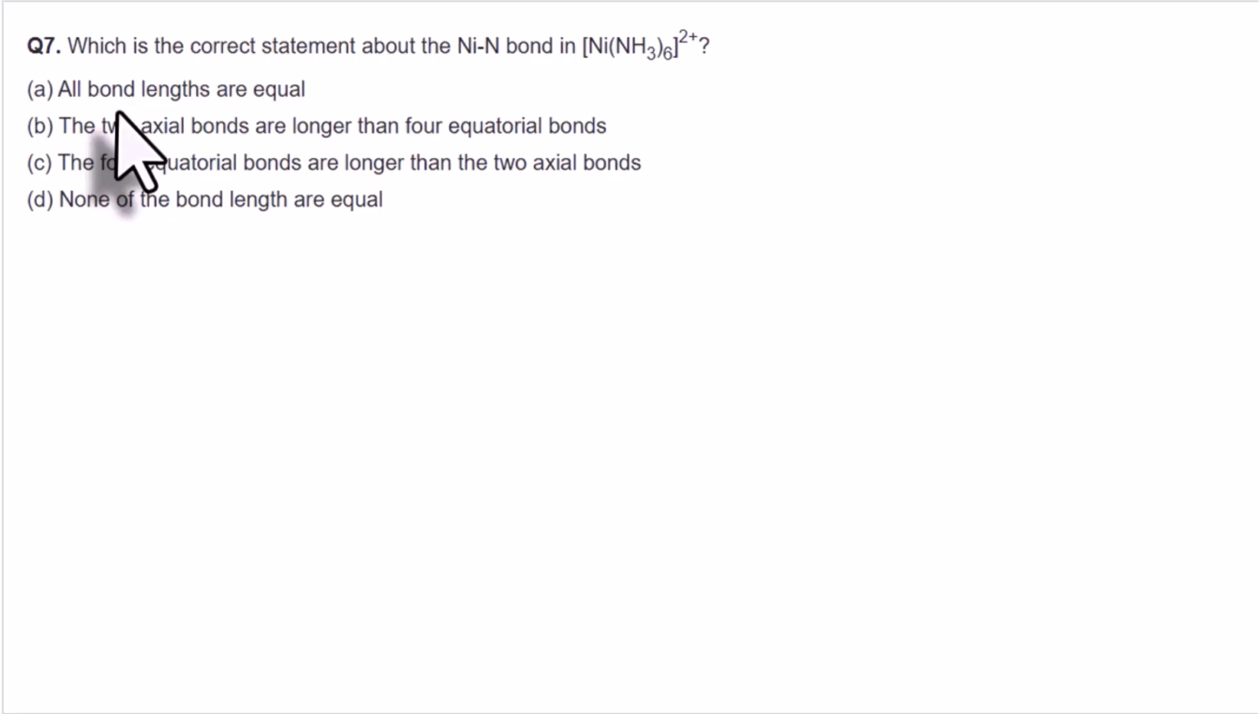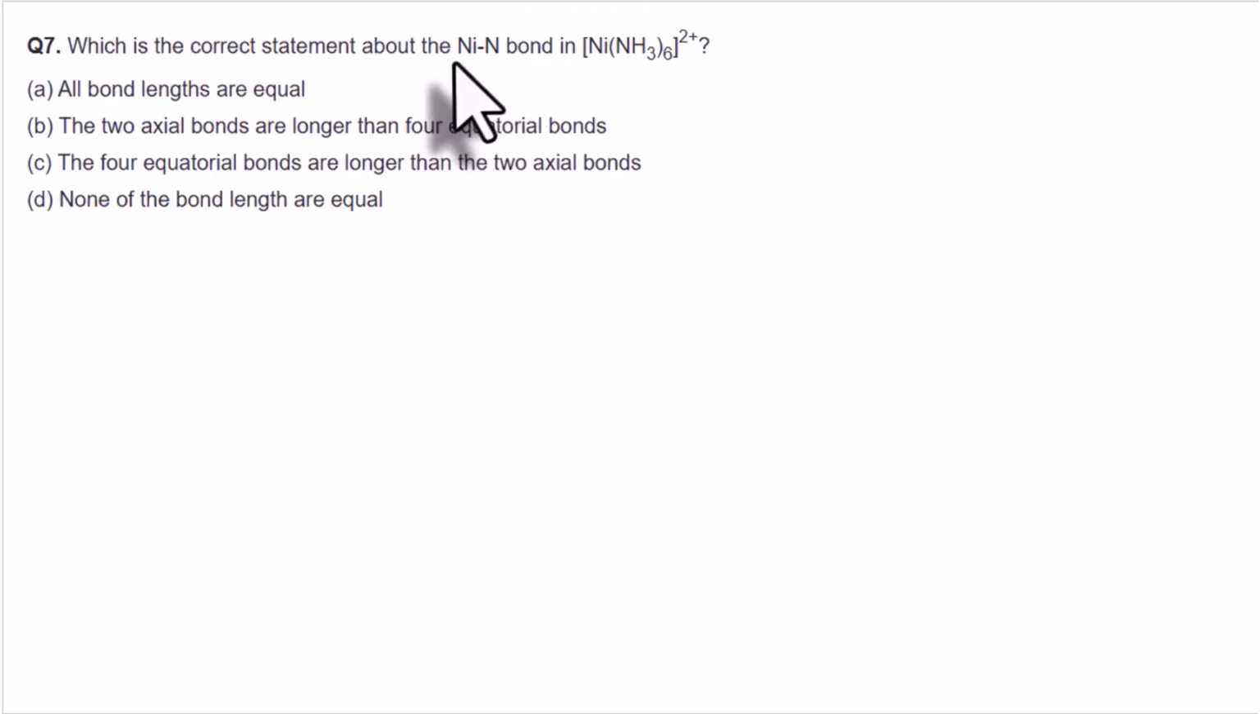Statement A says all bond lengths are equal. Statement B says the 2 axial bonds are longer than the 4 equatorial bonds. Statement C says the 4 equatorial bonds are longer than the 2 axial bonds. And statement D says none of the bond lengths are equal.